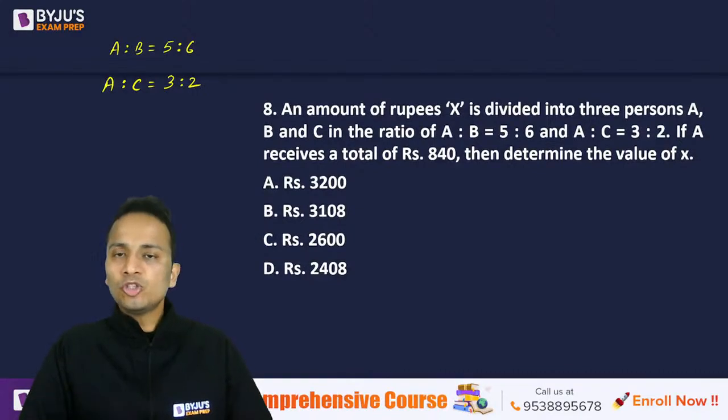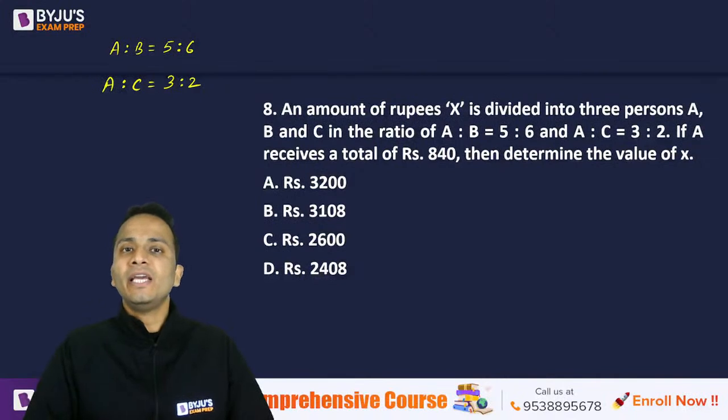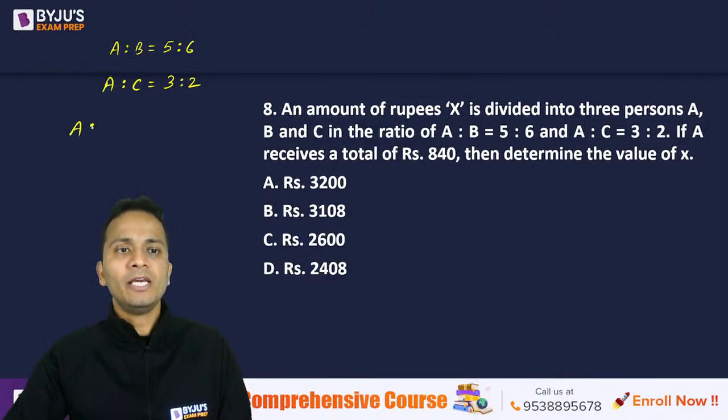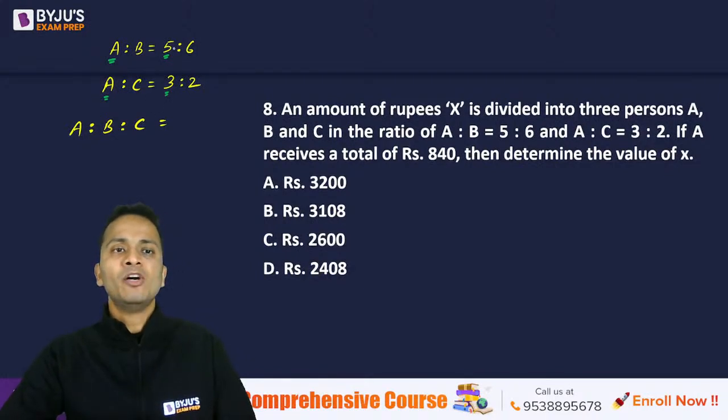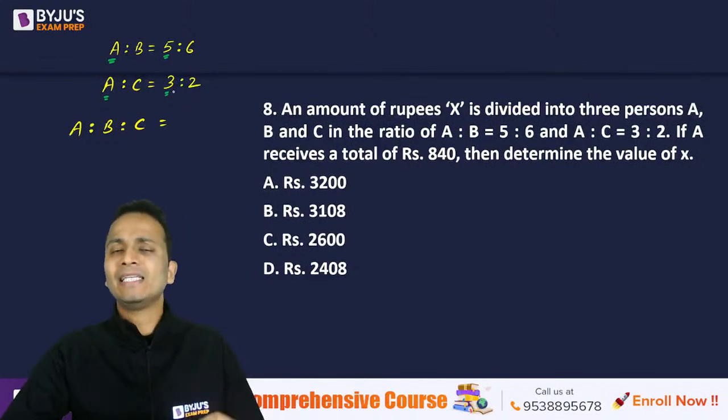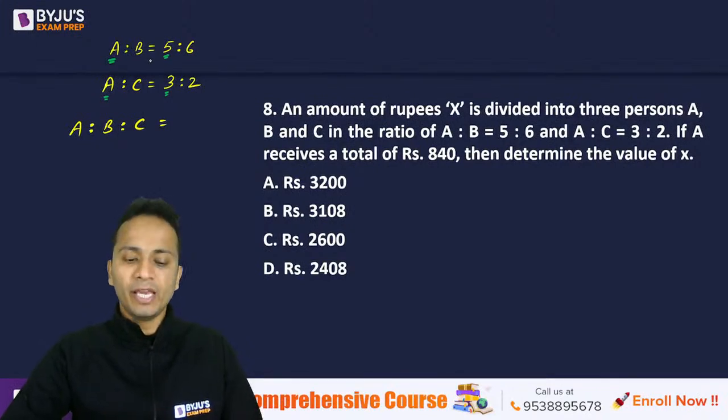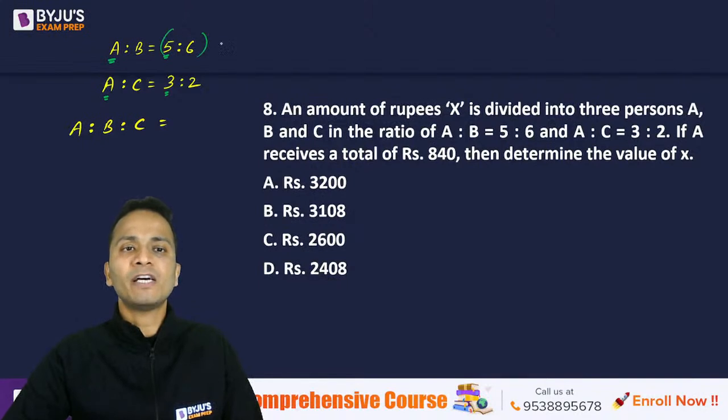All right. Now these two ratios are given, A is to B and A is to C. Now our first job is to find out the ratio A is to B is to C. Now in these two ratios, if you look at the variables, A is common, but corresponding to A, the number is not equal. All right. So to find out the ratio A is to B is to C, we'll multiply the first ratio by some number and second ratio by some other number so that the value corresponding to A will become equal. So I'll multiply the first ratio entirely by 3 and the second ratio entirely by 5.